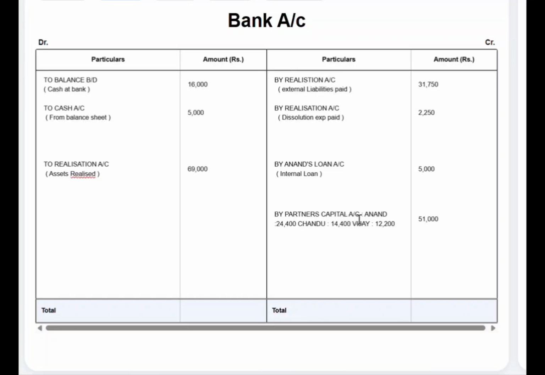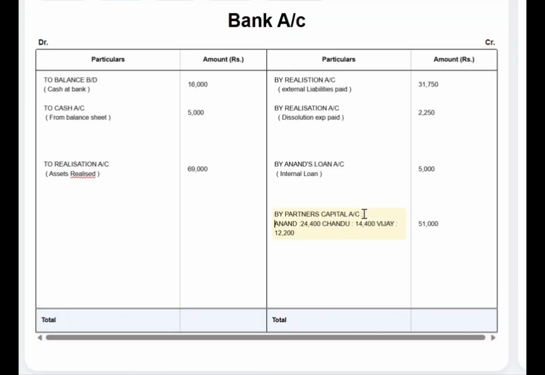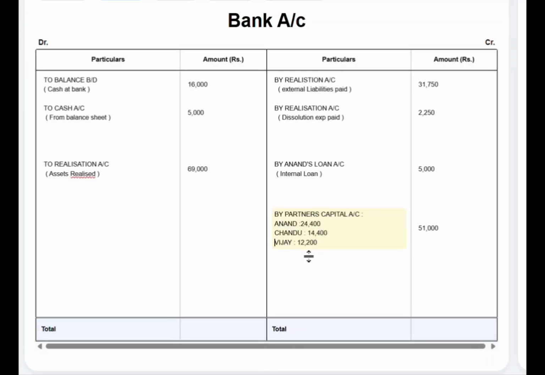So Anand 24,400, Chandu 14,400, and Vijay 12,200. So the total capital that is being settled to the partners at the time of dissolution is 51,000.